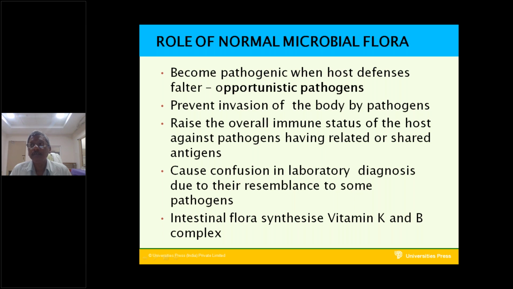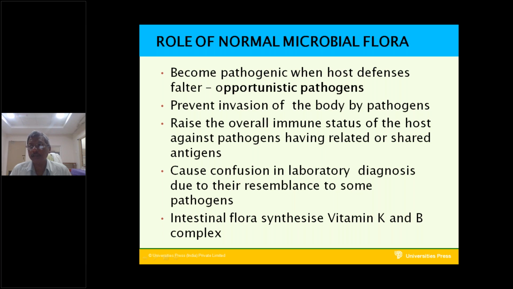They prevent the multiplication of the pathogens. They prevent invasion of the pathogens. They prevent multiplication of the pathogenic bacteria or pathogenic microorganisms. They raise the overall immune status of the host against pathogens having related or shared antigens.